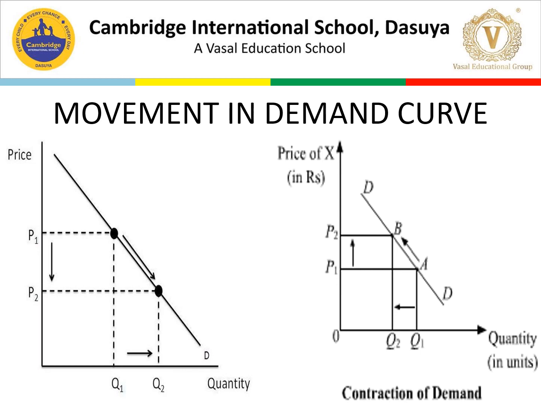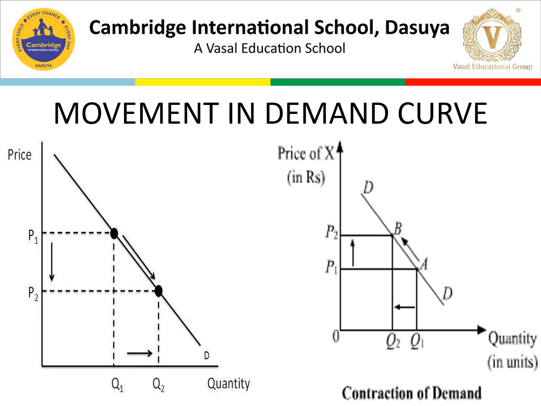Next is the second graph, where I have mentioned contraction of demand. What happens when price shifts from P1 to P2? When price rises from P1 to P2, the quantity shifts from Q1 to Q2 inward. So we call it the contraction of demand. It will always be an upward movement. I hope this is clear to you.